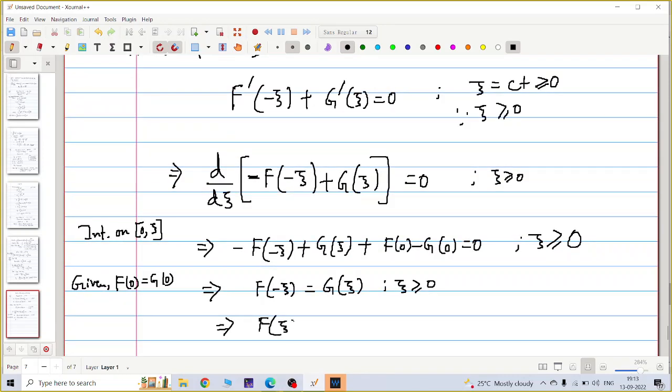Check the last line. Tell me whether these 4 lines are okay for you, Ruby and Sasan.